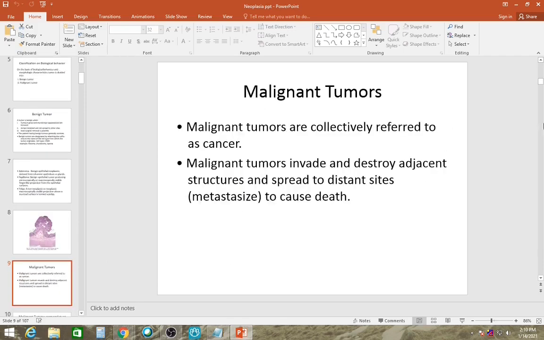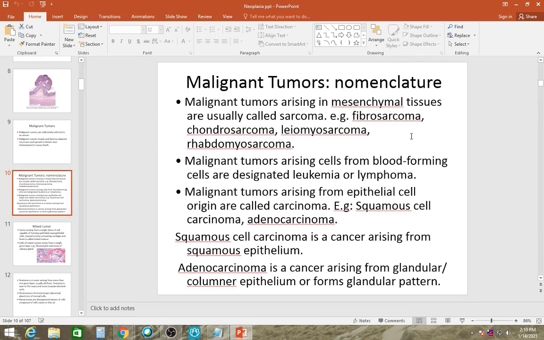Malignant tumors are collectively referred to as cancer, obviously. They invade and destroy adjacent structures and spread to distant sites, which we call metastasis, and they might cause death. Now the nomenclature. Those arising from mesenchymal tissue or the stroma, as we usually say, are known as sarcomas, like fibrosarcoma, chondrosarcoma, leiomyosarcoma, and rhabdomyosarcoma. Alright, chondrosarcoma is from cartilage, which we know already. Leiomyosarcoma, you will find in the uterus and elsewhere.